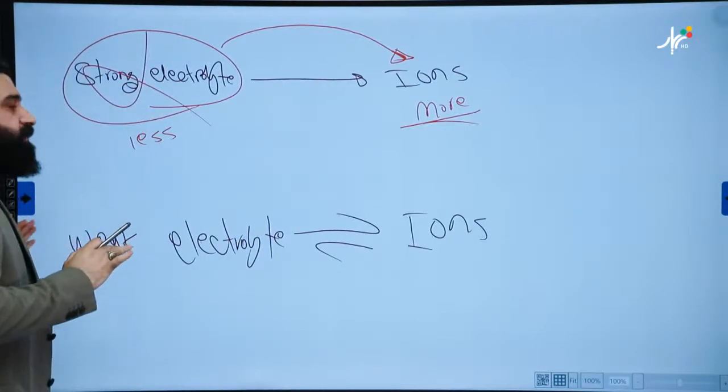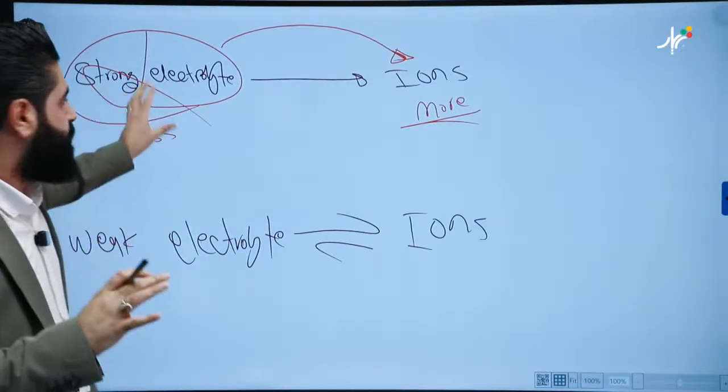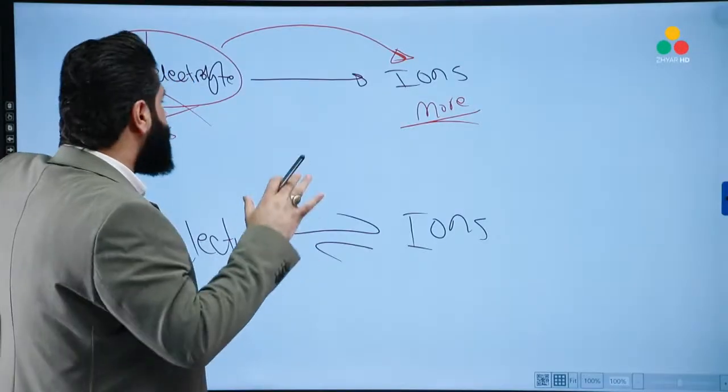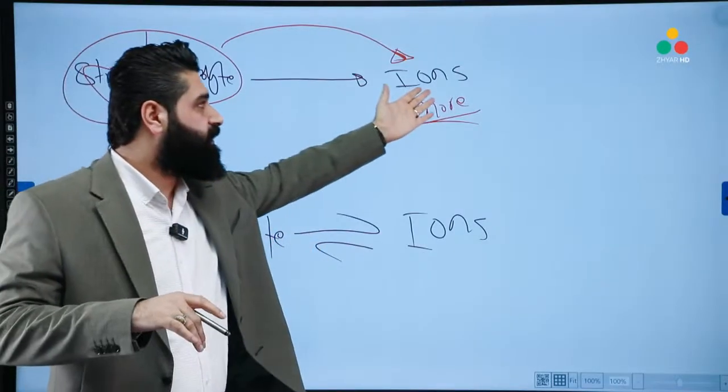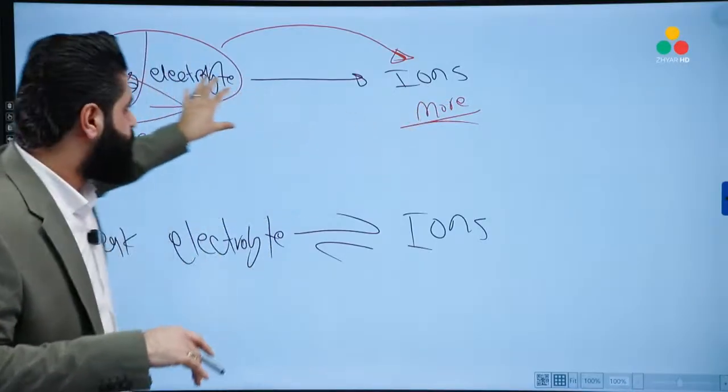There will be no amount of the strong electrolyte itself left. All of it becomes ions. There will be no compound here.